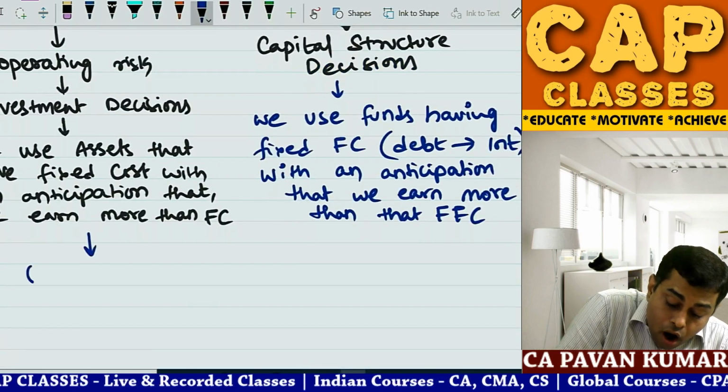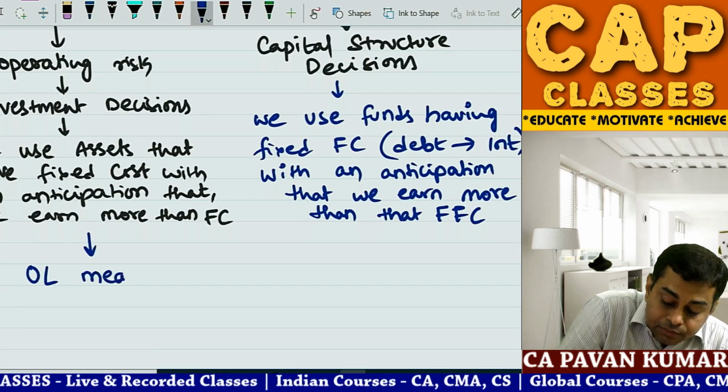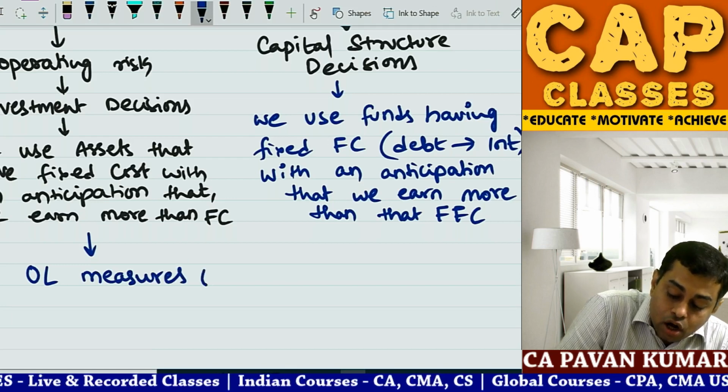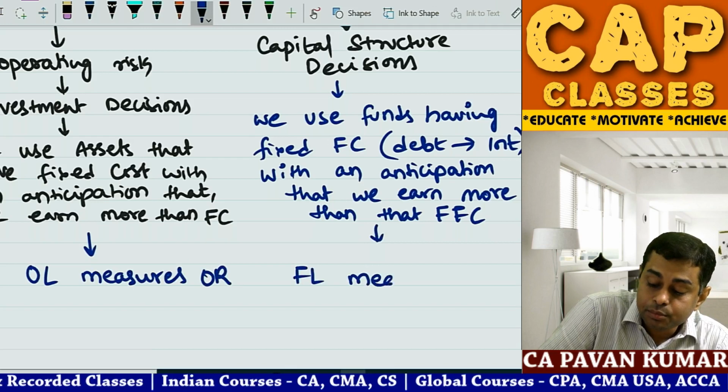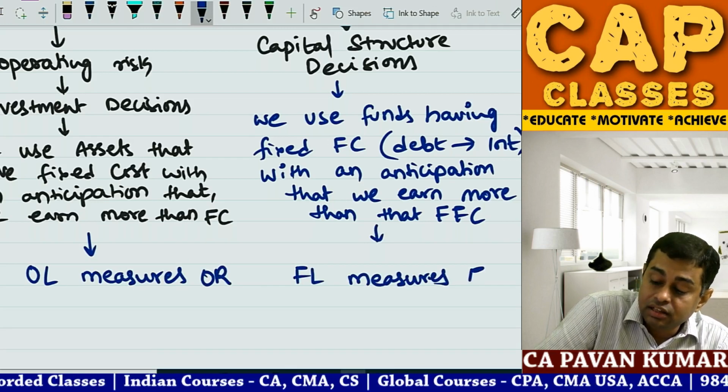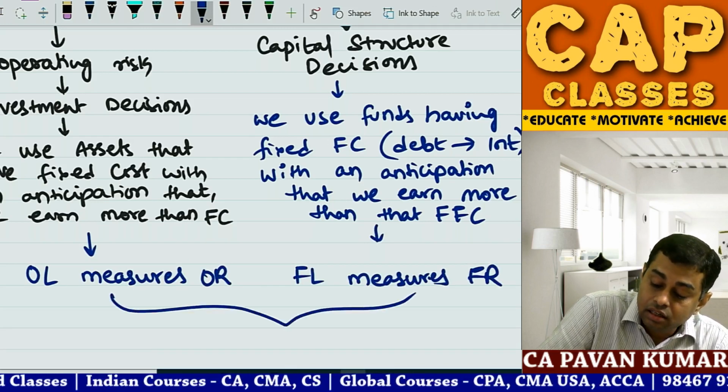So operating leverage measures operating risk. Financial leverage measures financing risk.